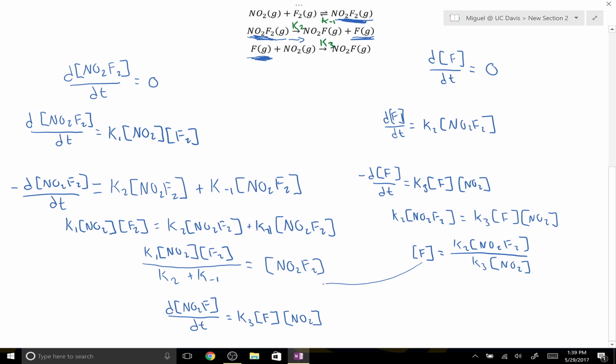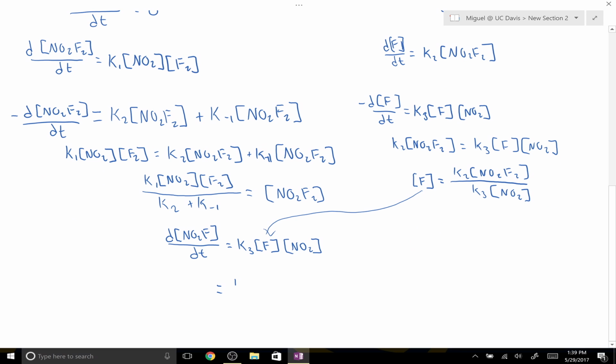So we'll substitute this in for that, and that'll give you k3 times k2 times NO2F2 times NO2 divided by k3 times NO2. You'll notice that these cancel, but we still have this NO2F2 reactive intermediate in our rate law.